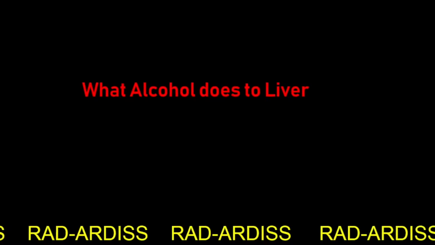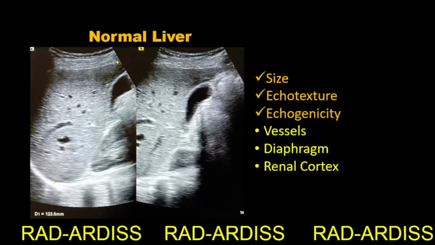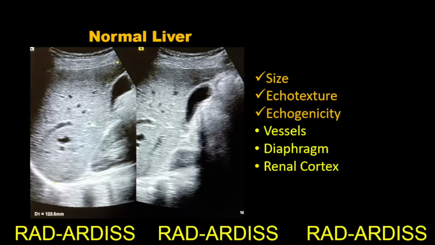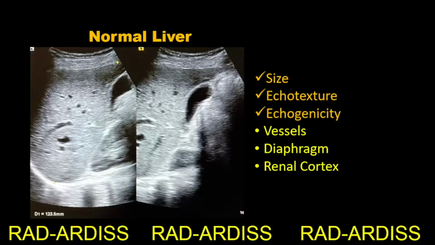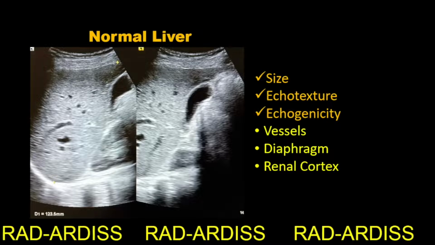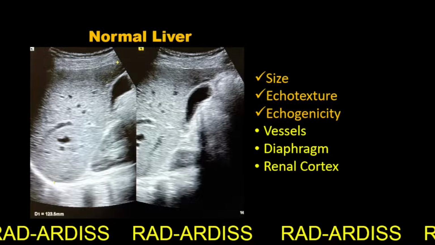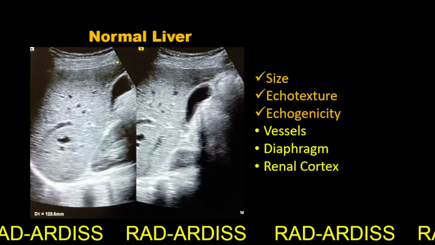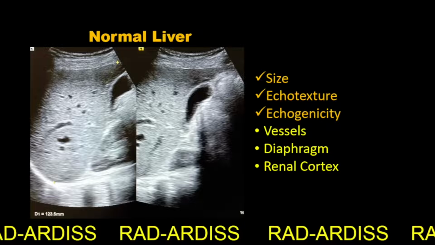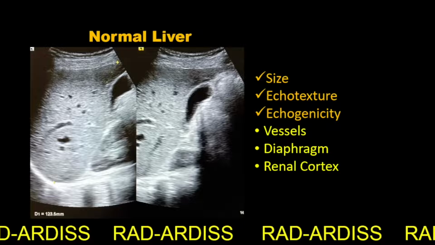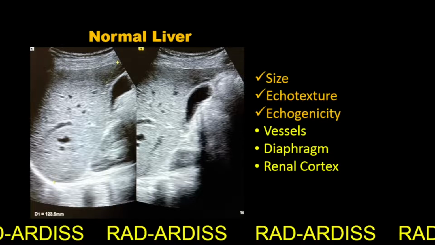What does alcohol do to the liver? First of all, we need to understand what the normal liver looks like on ultrasound. On ultrasound, the size of the liver is less than 15.5 centimeters maximum in the craniocaudal direction, and the ecotexture